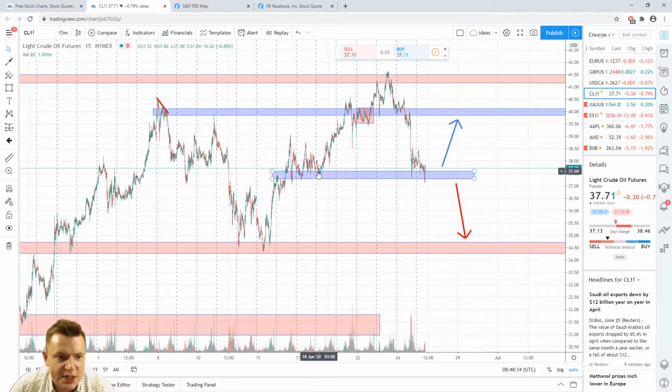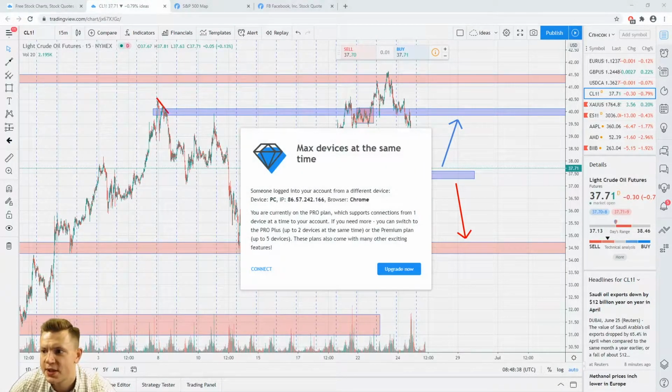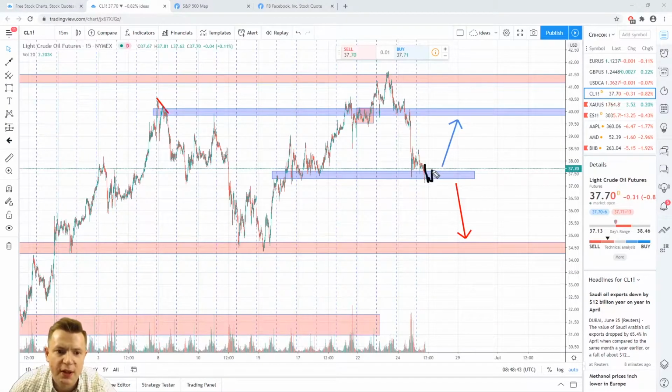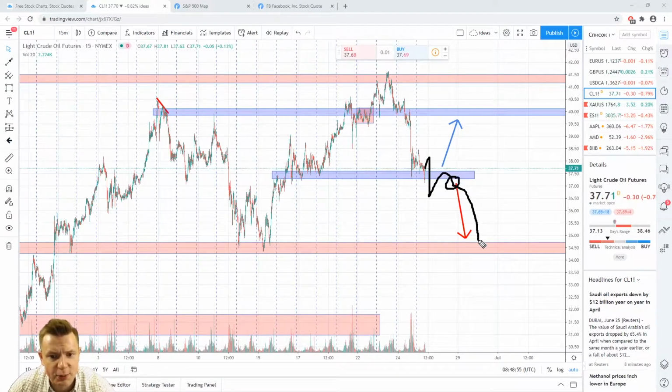Another idea in oil. As you can see, oil right now is also near an important support level around 37.50. That's why the scenario is, if price with a false breakout forms a reversal model here, it will be a nice opportunity to take a long. In this case, the first target will be around $40 per contract. And also if price with an impulsive breakout of this level, then pullback, fractal, it will be a nice opportunity to take a short. In this case, the first target will be around 34.50.